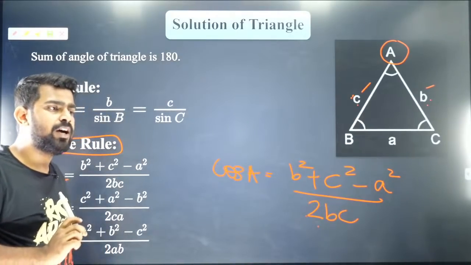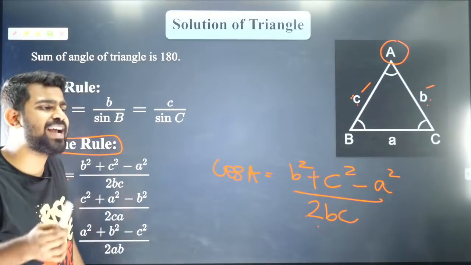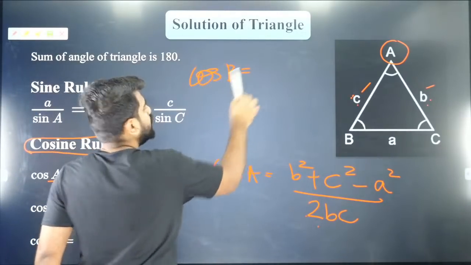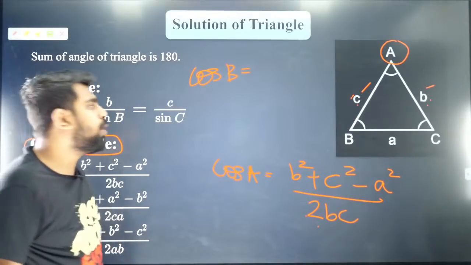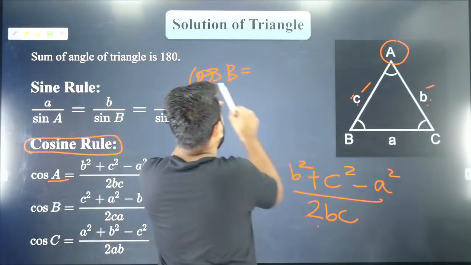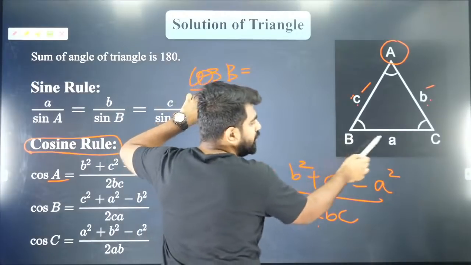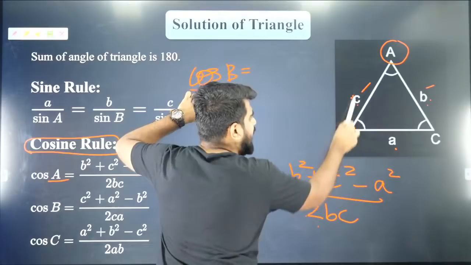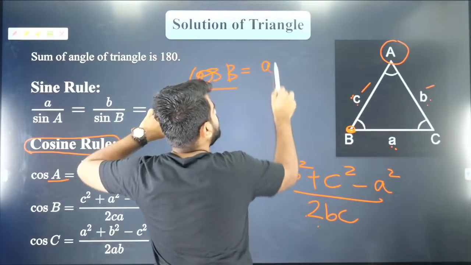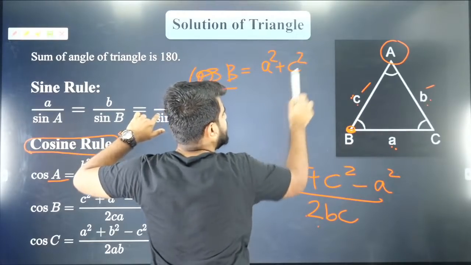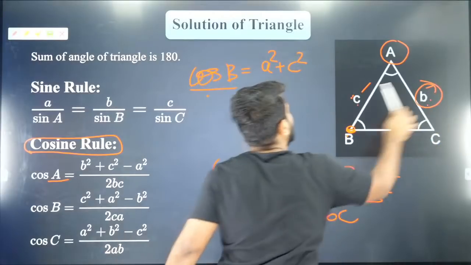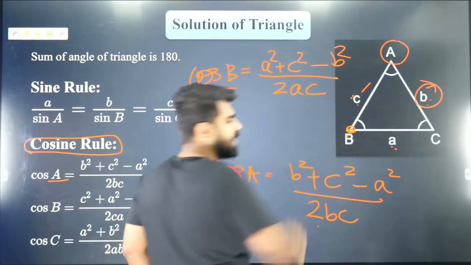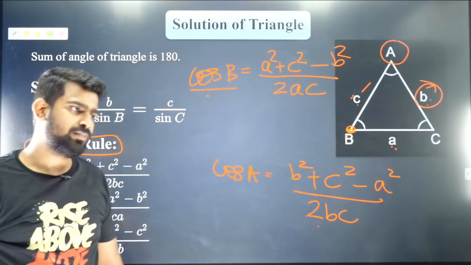Everybody? All of you? So can you guys think about how to write cos B? Supravo, I'll explain it, listen carefully. When I write cos B, the adjacent sides are a and c. So for B, adjacent is a and c. I will square and add the adjacent sides, subtract the square of the opposite side, divided by twice the product of adjacent sides. Did you like it?